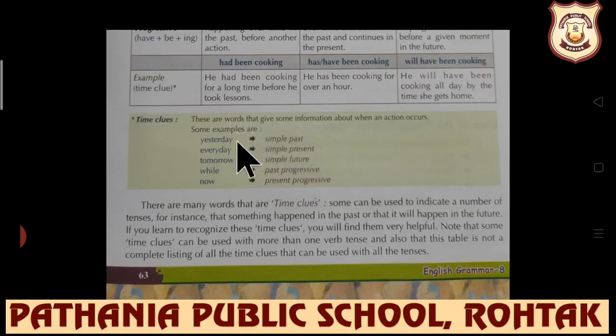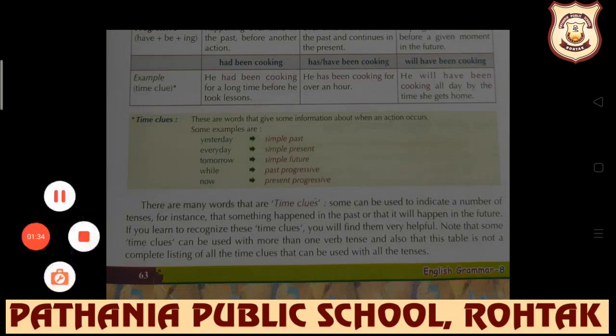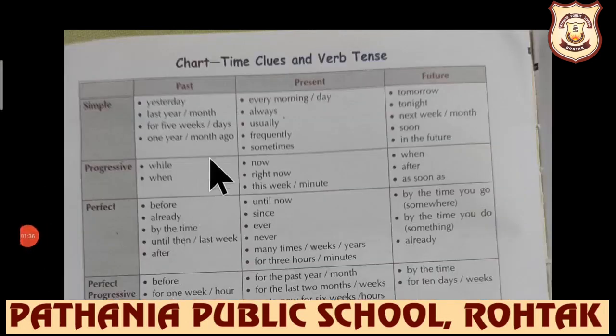Some examples are there. Yesterday means simple past. Every day means regular actions are being concerned, so simple present will be used. If tomorrow is there in any sentence, then simple future, while means past progressive, now means present progressive. Further, students, on page number 64, the very next page, we are going to learn about these time clues in detail. Students, this chart, time clues and verb tense.